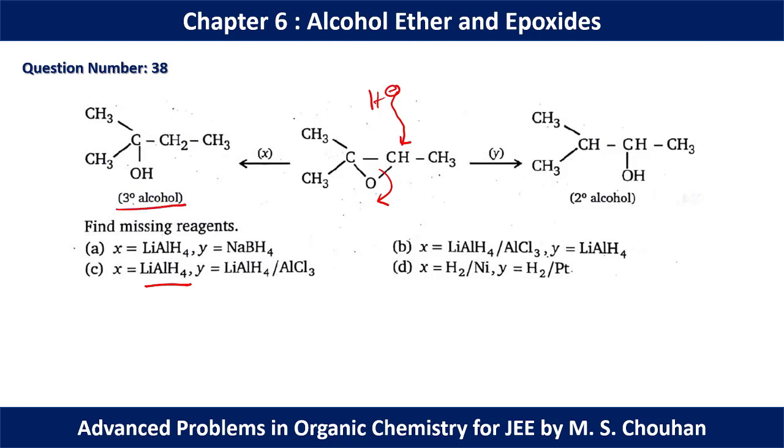Okay. But if we add AlCl3, which will make this a Lewis acid Lewis base reaction, the positive charge over oxygen will make the ring electron deficient. Now hydride will approach where the carbocation is more stable and we are going to form 2-degree alcohol. So for question number 38, option C will be the correct option.